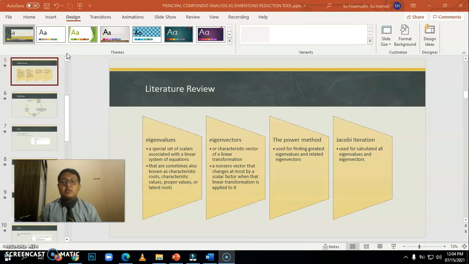We have some methods to find eigenvalues and eigenvectors, which are the power method and Jacobi iteration. The power method is used for finding the greatest eigenvalue and greatest eigenvector, while the Jacobi iteration is used to calculate all eigenvalues and eigenvectors.